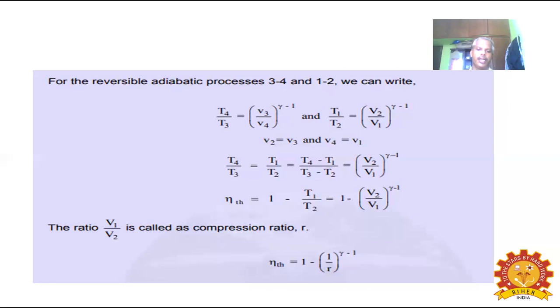This is the theoretical formula to find the efficiency of the Otto cycle: eta TH is equal to 1 minus 1 divided by r power gamma minus 1. This is a very important formula to find the efficiency of the cycle.